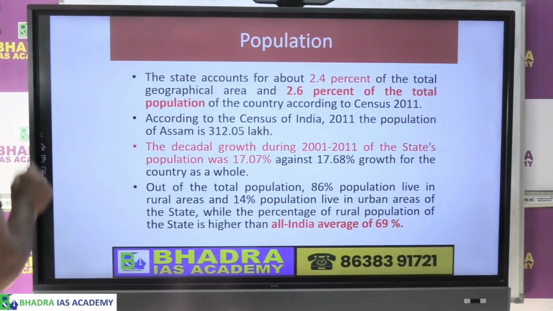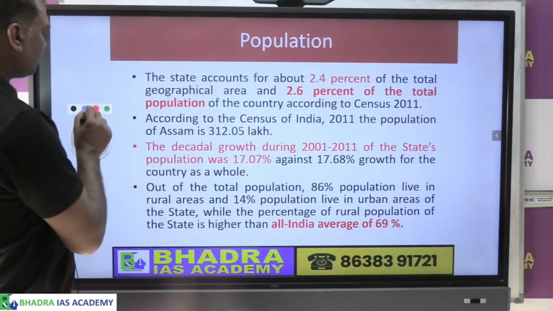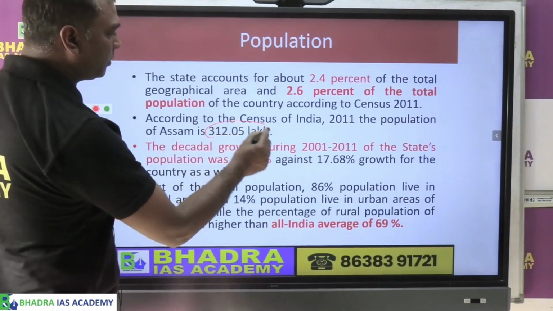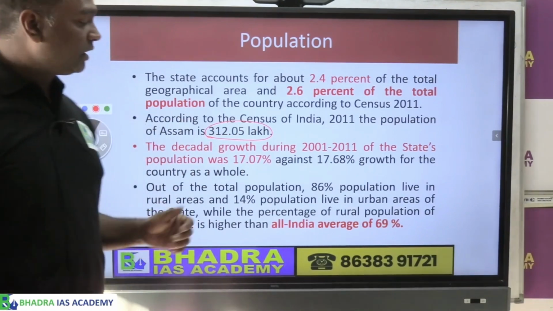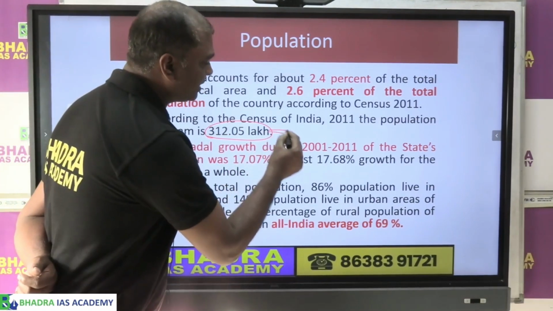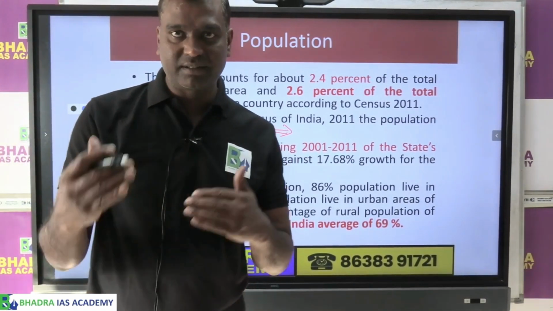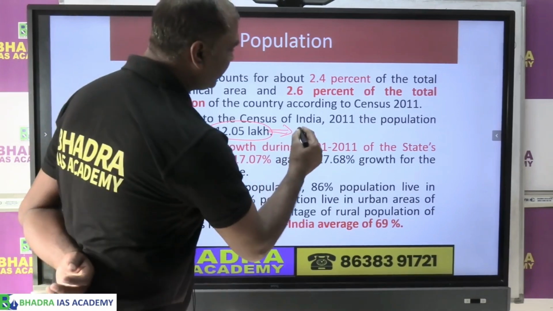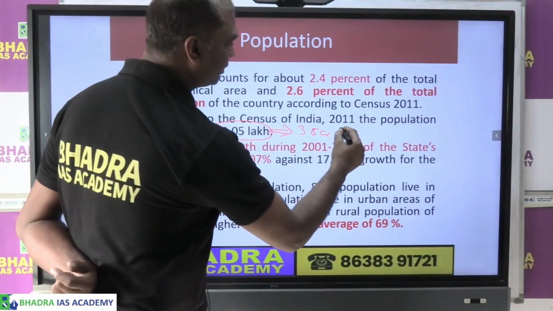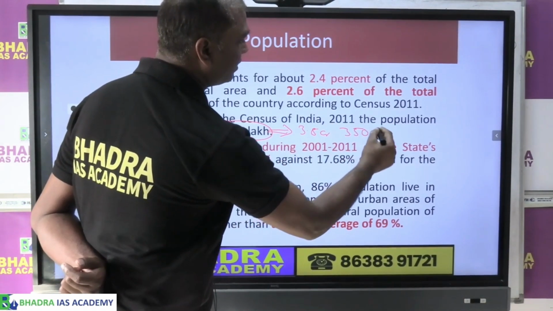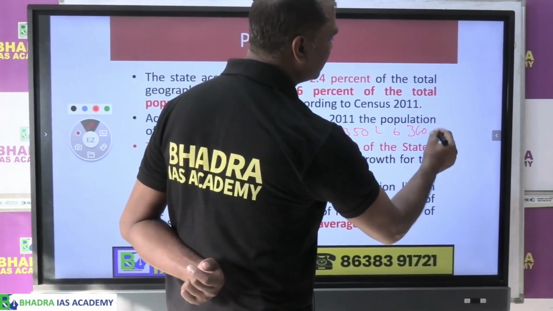Now if you look at census 2011, what is the total population of Assam? You will find that Assam's population was 312 lakh. Currently, though we don't have census data, what is the projected current population? It is somewhere between 350 lakh and 360 lakh.